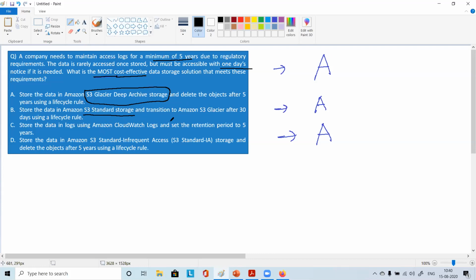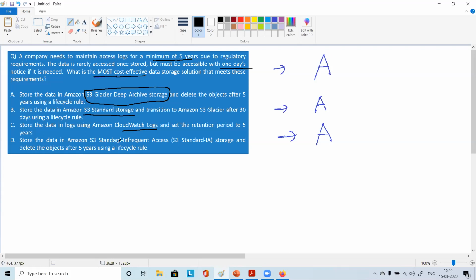Store the data in logs using Amazon CloudWatch Logs, and set the retention period to 5 years. So keep data in CloudWatch Logs for 5 years, and pay for it. Not making any sense. And after that, it's not even deleted.